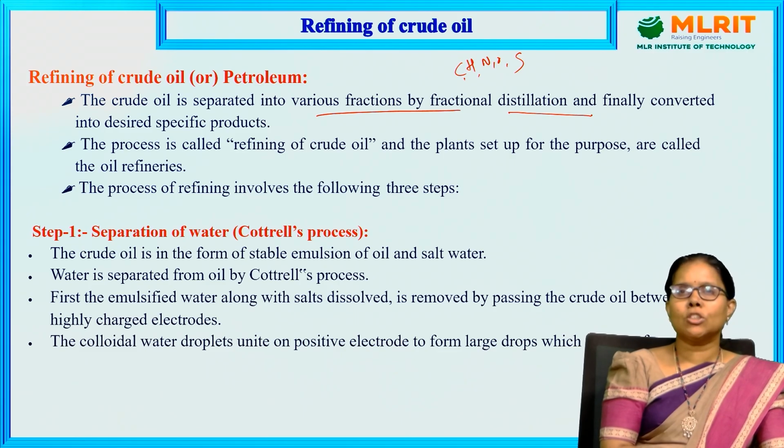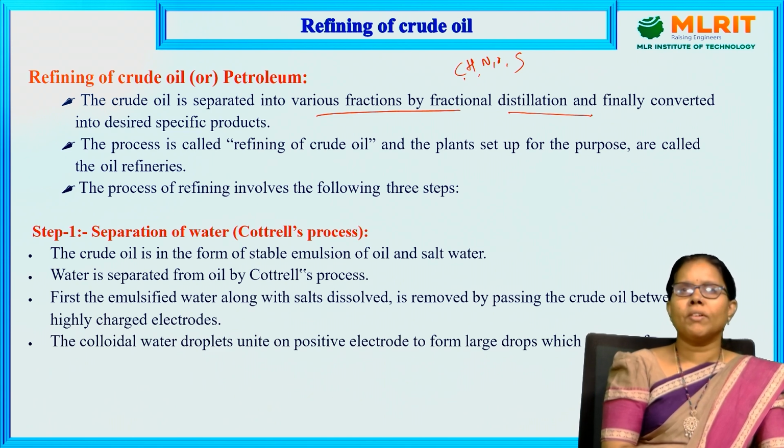The process is called refining of crude oil, and the plant and setup for the purpose are called oil refineries. We require an oil refinery, which is a separate apparatus.